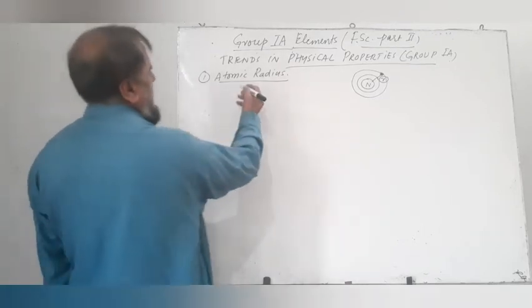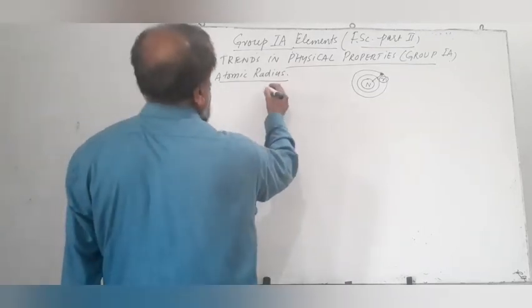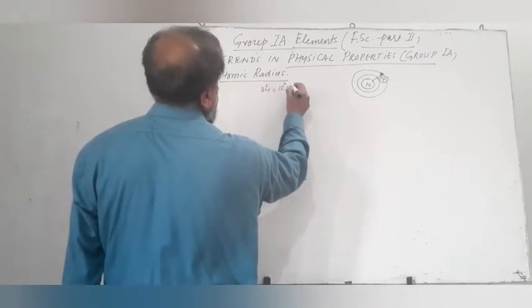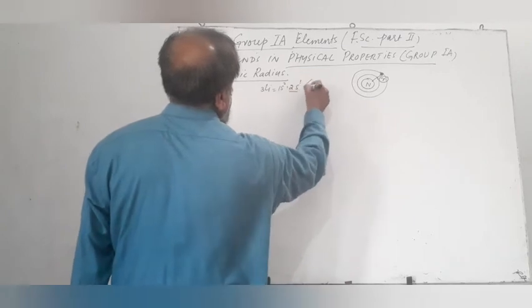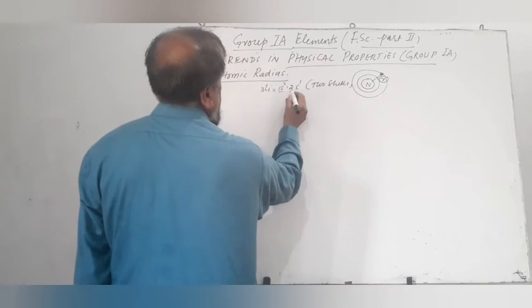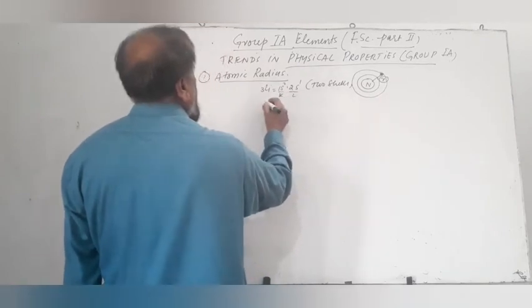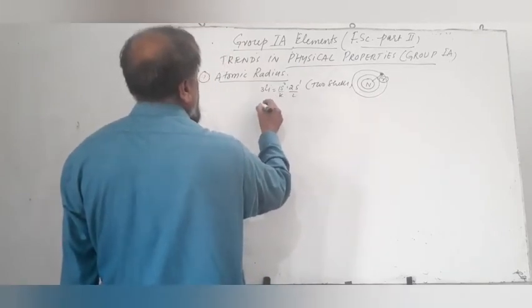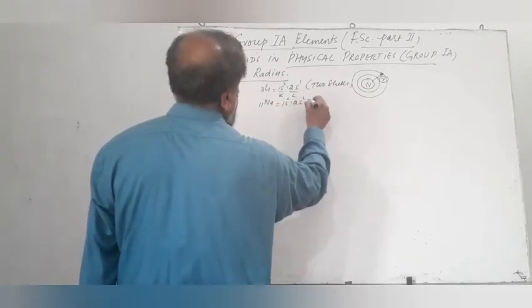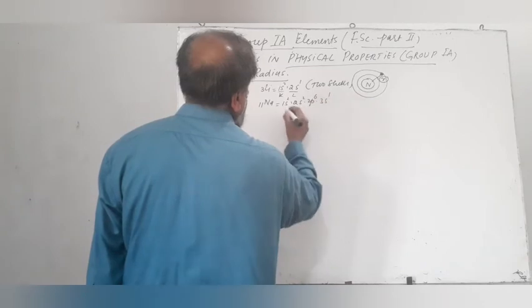We had drawn the electronic configuration of these elements, and lithium has the configuration 1s2 2s1. It has two shells K and L. When we move towards sodium, atomic number 11, it has the configuration 1s2 2s2 2p6 3s1.